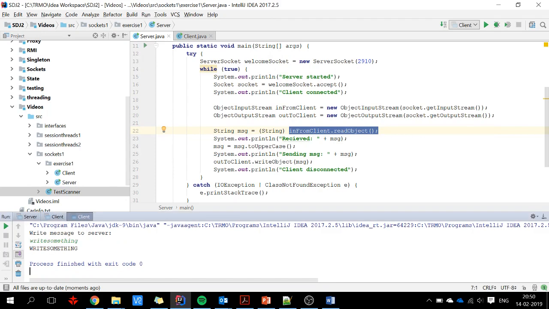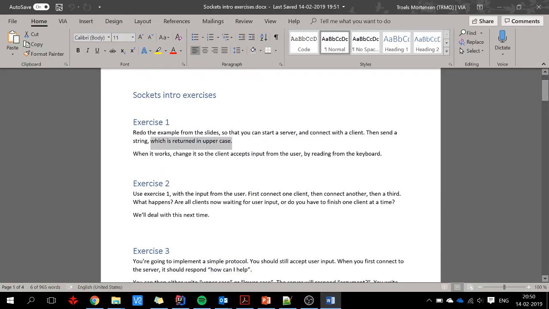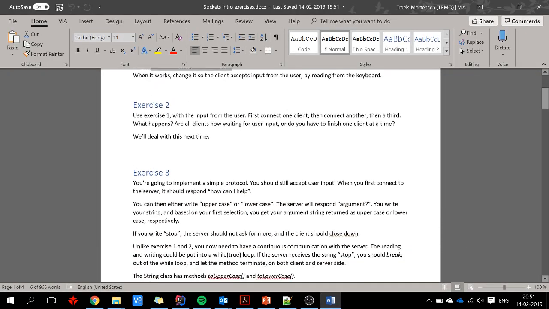There's a kind of queue system in place. They have to wait for the other client to finish, but we can fix this, which you will see later on. Okay, so this was exercise 1 and 2.